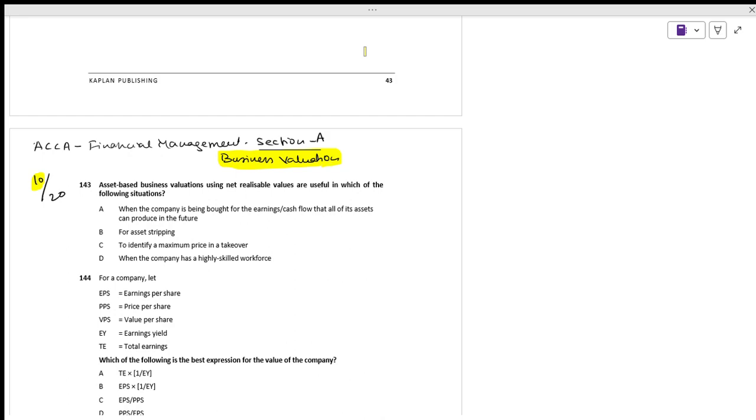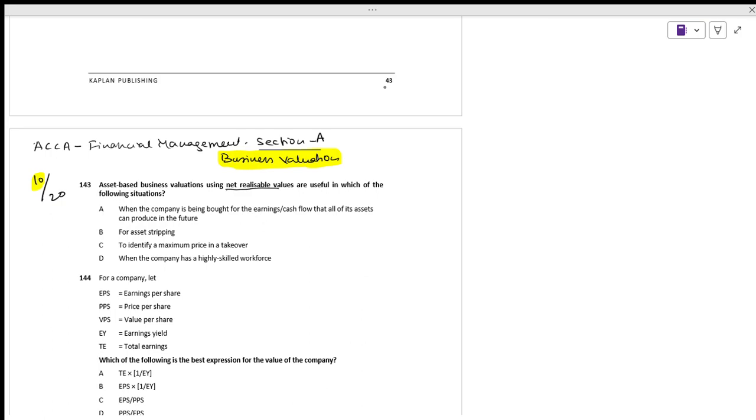Coming back to this, what they said: asset-based valuation, business valuation based on the assets using net realizable value, is useful in which of the following situations? Asset-based valuation means we are using the assets to value the business, to value the firms. They have given four different options.